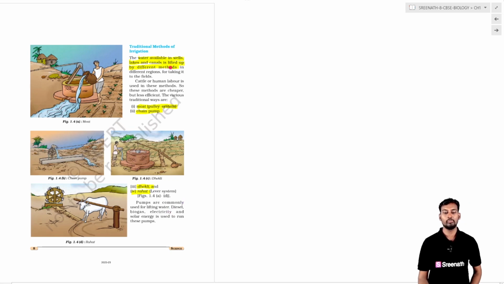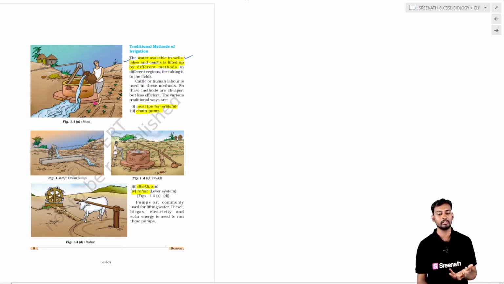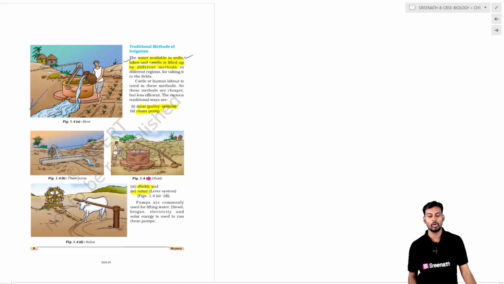When water is available, it is taken as a source. It can be taken from the wells, lakes and canals, and it will be uplifted by different methods. Different kinds of methods are used for uplifting the water from the wells, canals and lakes, and finally it will be provided to the fields or the crop fields. So these are the different methods.